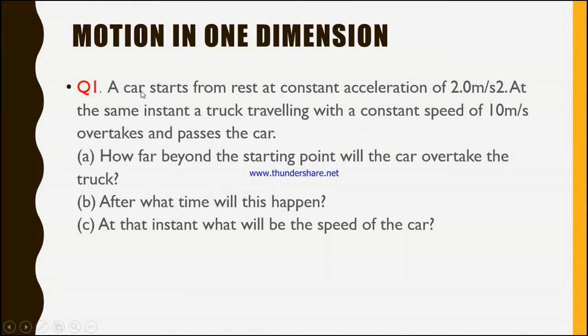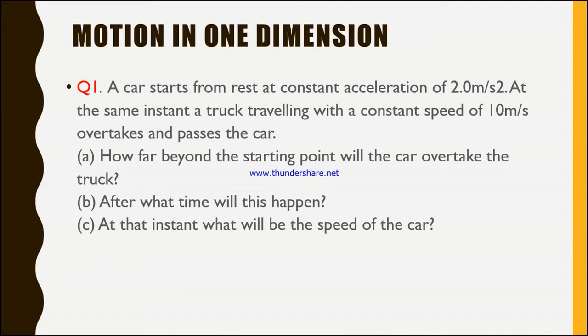So the first thing we have to think about is the car and truck. The car starts from rest, so it has an initial velocity of 0 and it is moving with constant acceleration, which is 2 meters per second square. So we know that the car is now in uniformly accelerated motion. So for the car we are going to use one of the Suvat equations, the equations that we discussed earlier when we covered equations of uniformly accelerated motion.